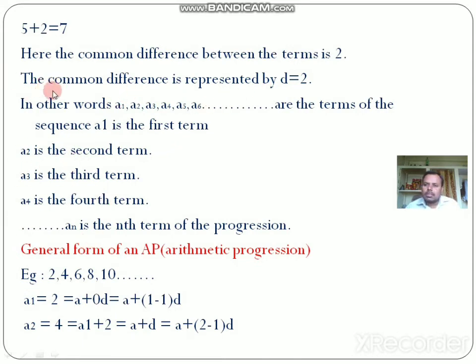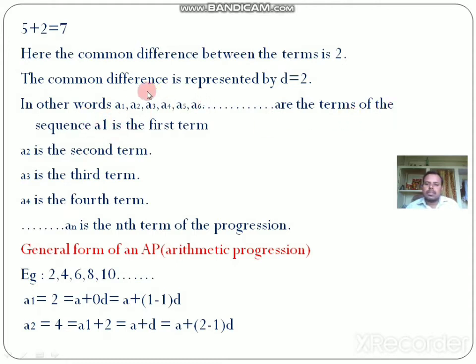Okay, here what happens, the common difference is represented by d. d is the common difference between the terms. So in general, let us write all the terms which are there in the progression as a1, a2, a3, a4, a5, a6, etc. are the terms of the sequence.